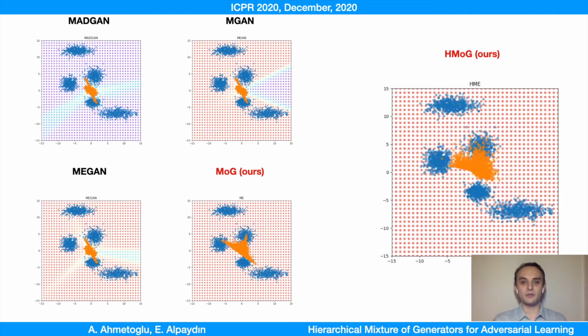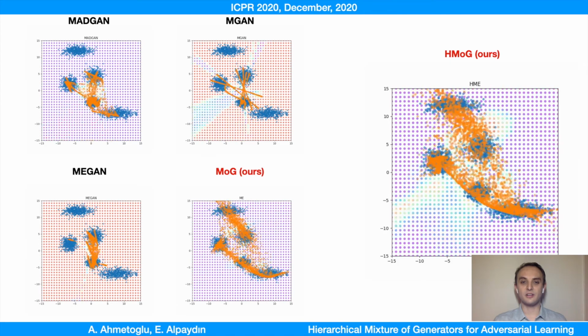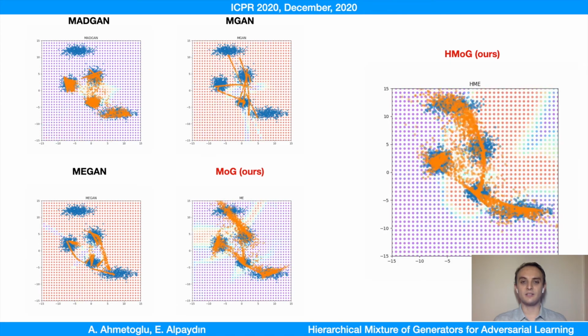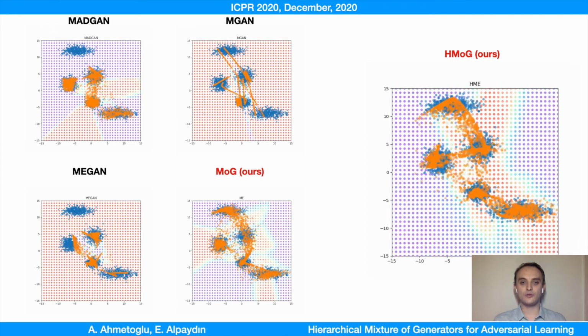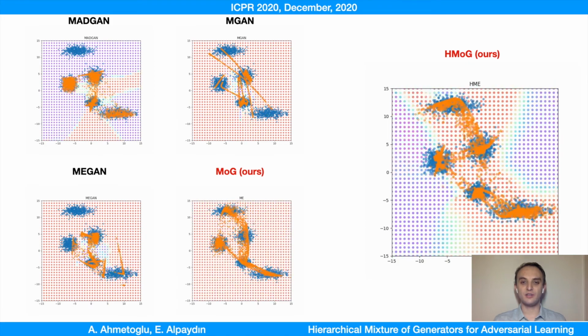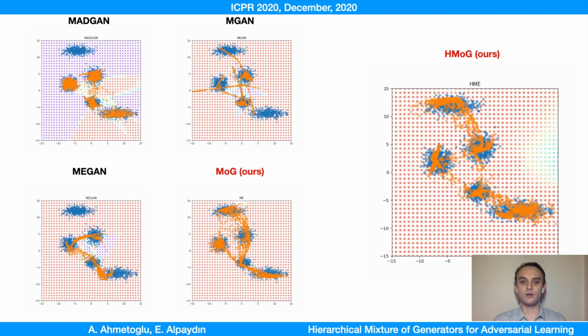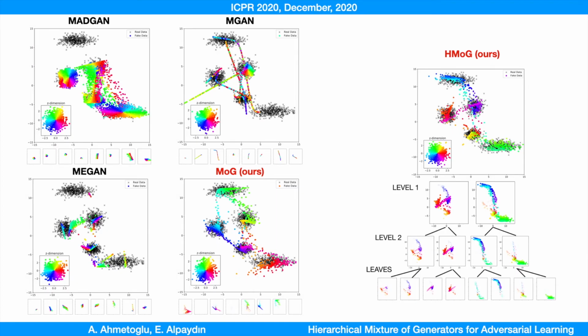We first made an experiment on two-dimensional Gaussian mixture data and compare our method with other methods that also use multiple generators. Here, the blue points are the real data and orange are the generated ones. The response of the discriminator is shown in the background as a grid, where the red is high and the blue is low. This animation shows the outputs at different training stages. As you can see, Hmog and Hmog cover all modes of the data. After training, we analyze the response of each generator. On the right, the Hmog model divides the data into two at each level of the tree. At the leaves, we can see that each generator is responsible for a different region of the data.